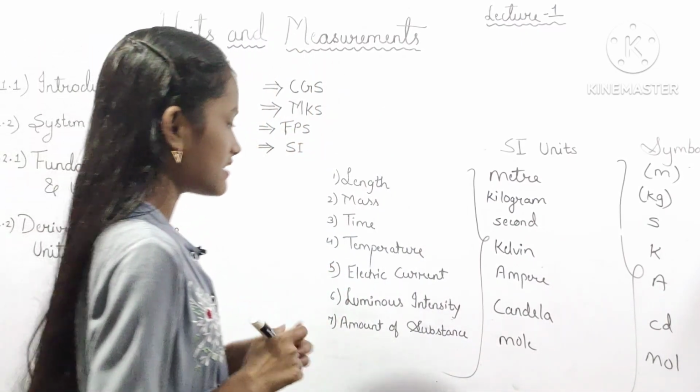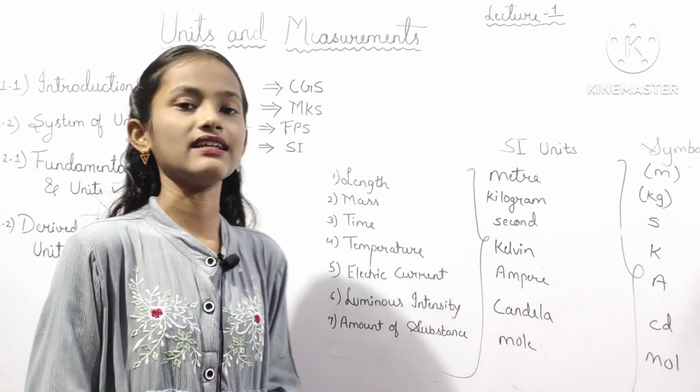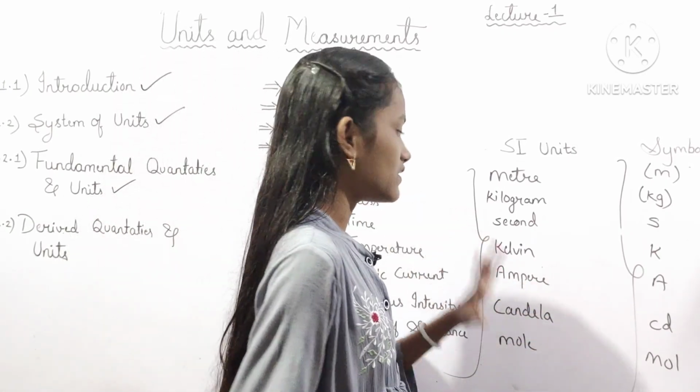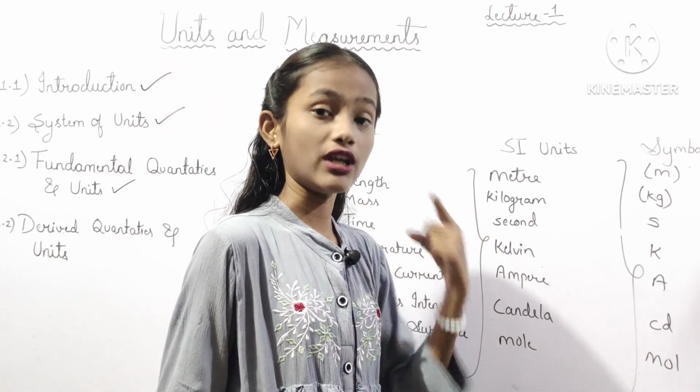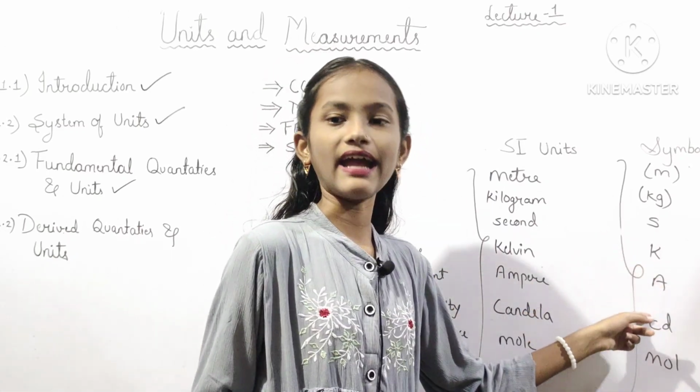So here Kelvin and ampere are the names of scientists. So if the name of the scientist is given, we have to denote its symbol in only the capital letter, that is K and A.